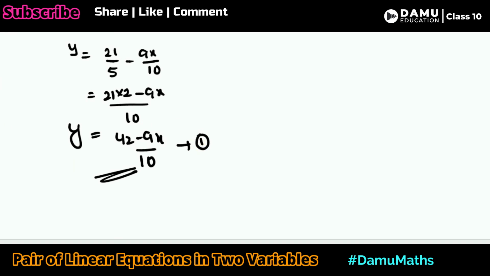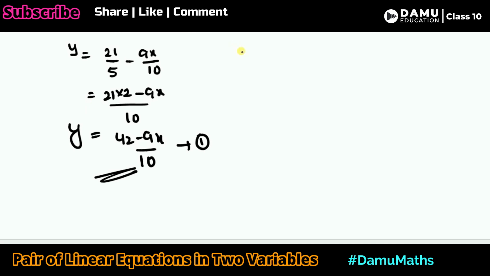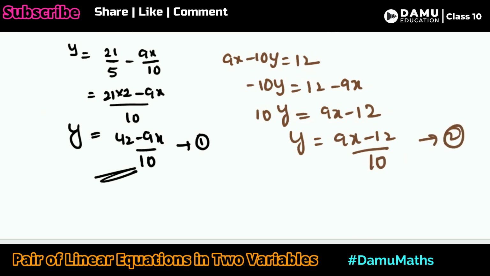Then the second equation, as we know, is 9x minus 10y equal to 12. So this is the value. Let's take the y value as it is. Minus 10y will be equal to 12 minus 9x. Then 10y will be equal to 9x minus 12. Then y will be equal to (9x minus 12) by 10. So this is equation 2.